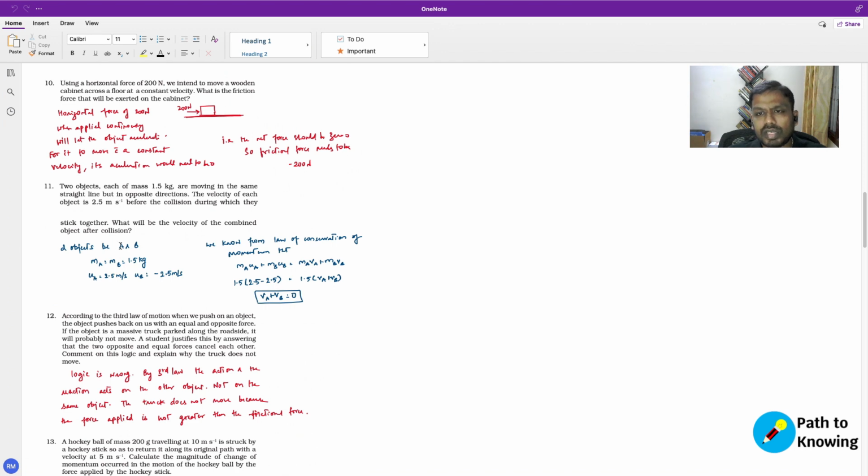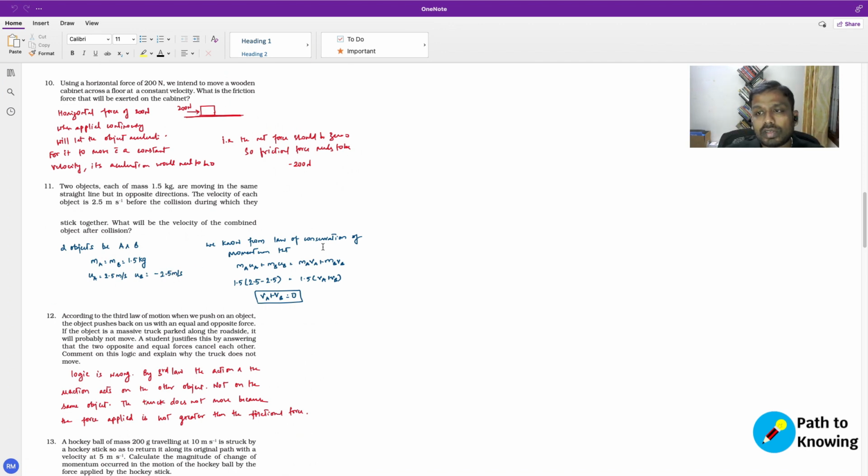Let's consider the two objects to be A and B. We know that the mass of the objects is the same. So MA is equal to MB, which is equal to 1.5 kgs. And we also know that both the objects were traveling at the same speed but in opposing directions. So if you consider UA, the initial velocity of object A, to be 2.5 meters per second, the initial velocity of the second object would be minus 2.5 meters per second, because it is in the opposite direction.